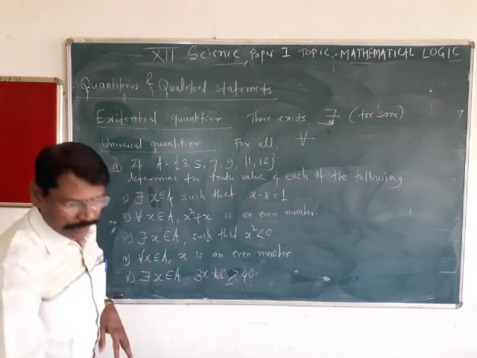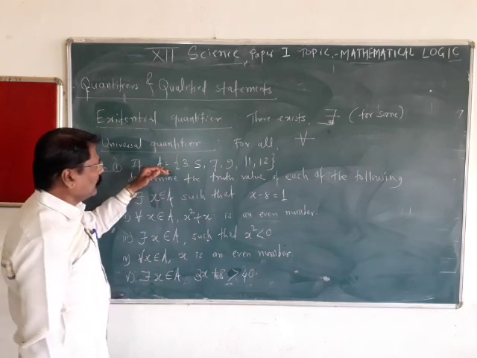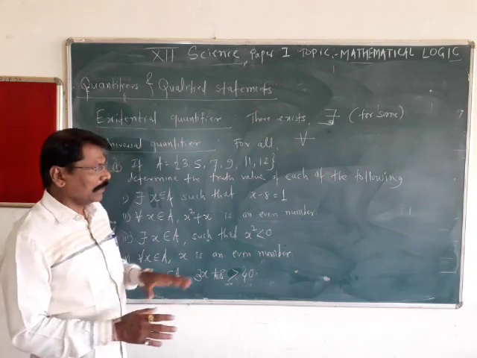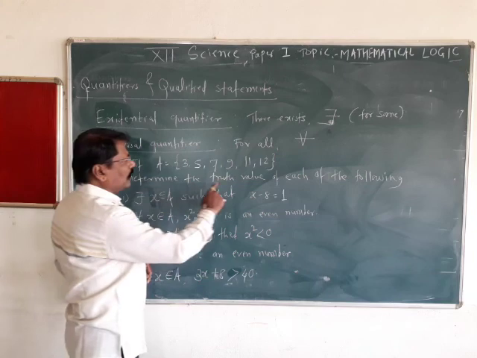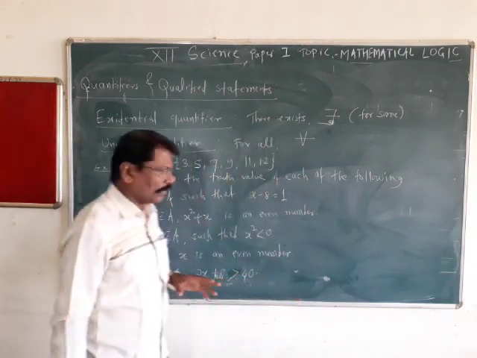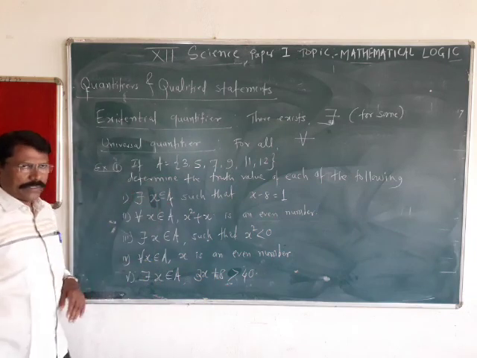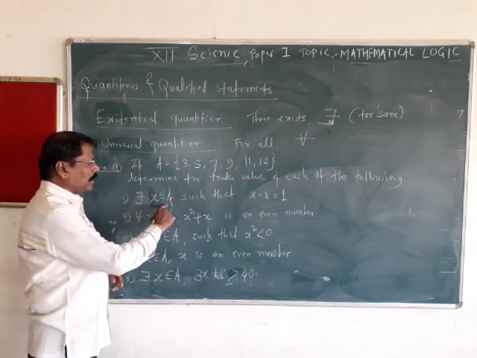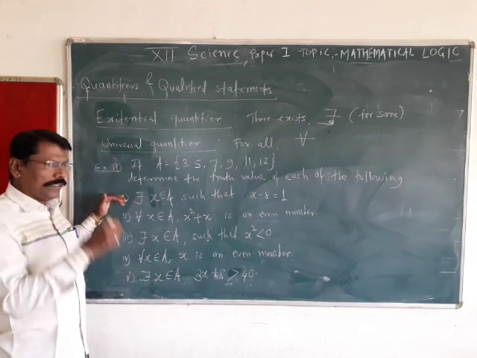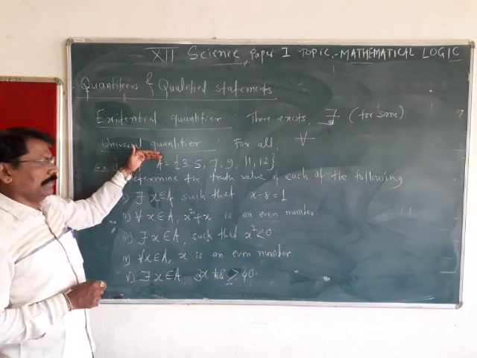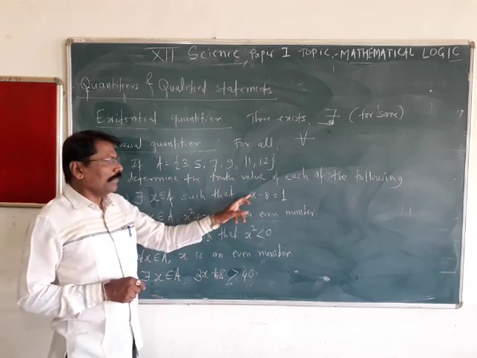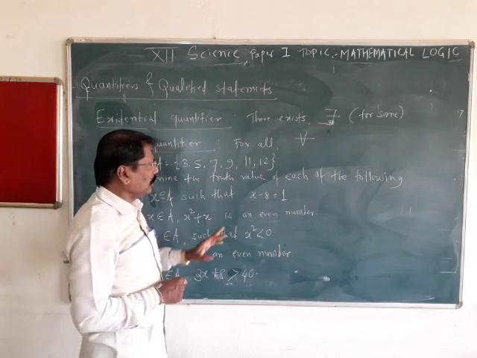For example, if A is 3, 5, 7, 9, 11, 12, one of the universal sets that we have taken, determine the truth values of each of the following statements. These are all quantified statements. There exists x belonging to A such that x minus 8 is equal to 1. What does it mean? At least one element in the set A gives a value of x from which, if you subtract 8, there will be 1.